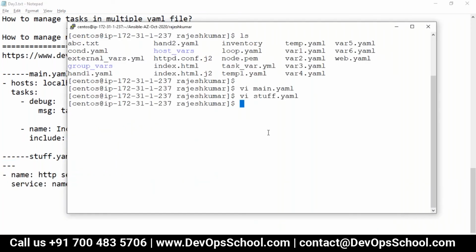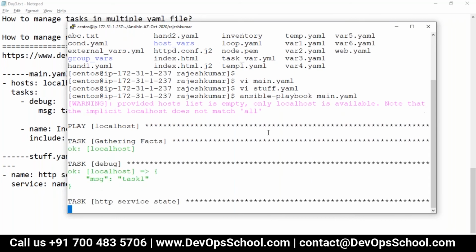I'll just check. So ansible-playbook, and no hyphen i required. Correct now? Do we need i? Because we are running in localhost. Yeah, you got it. So here main.yaml, and no authentication or anything is required because it's a local host.